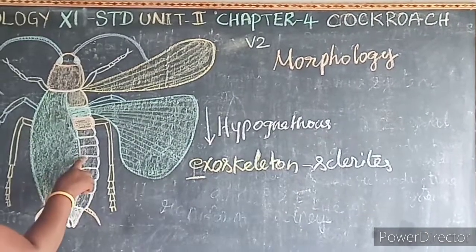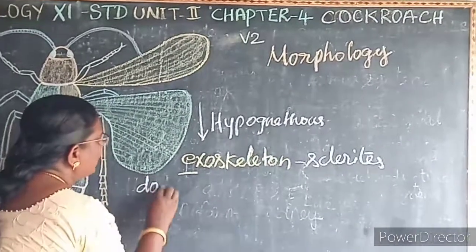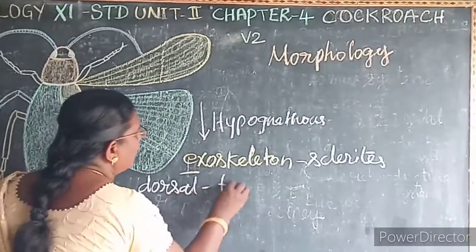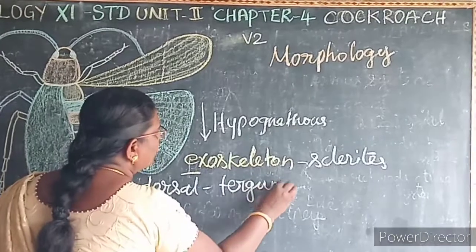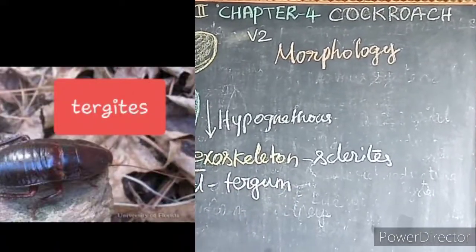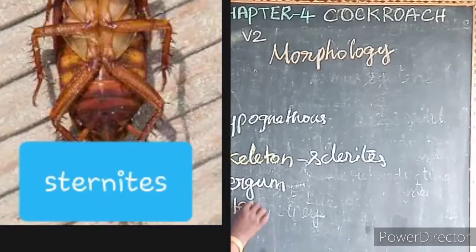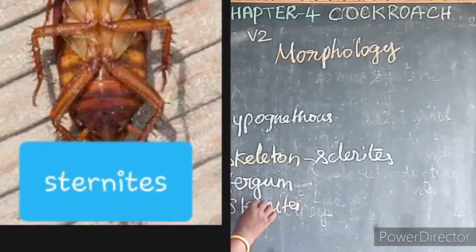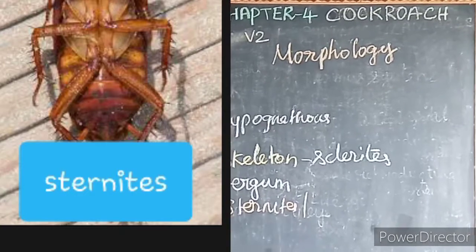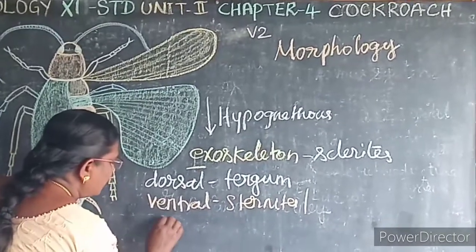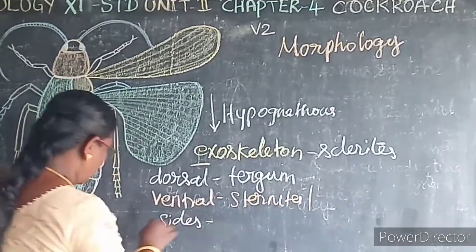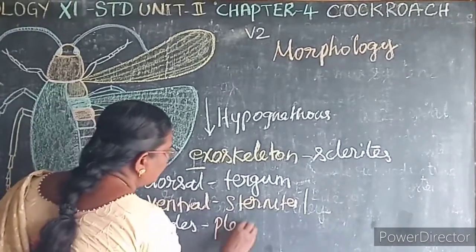Sclerites. On the dorsal side, the sclerites are known as tergum. On the ventral side, the sclerites are known as sternites or sternum. Then at the lateral sides, the sclerites are known as pleurites.